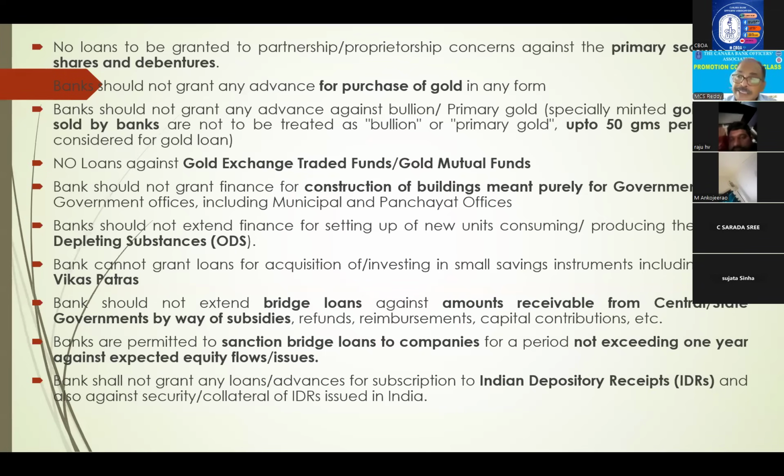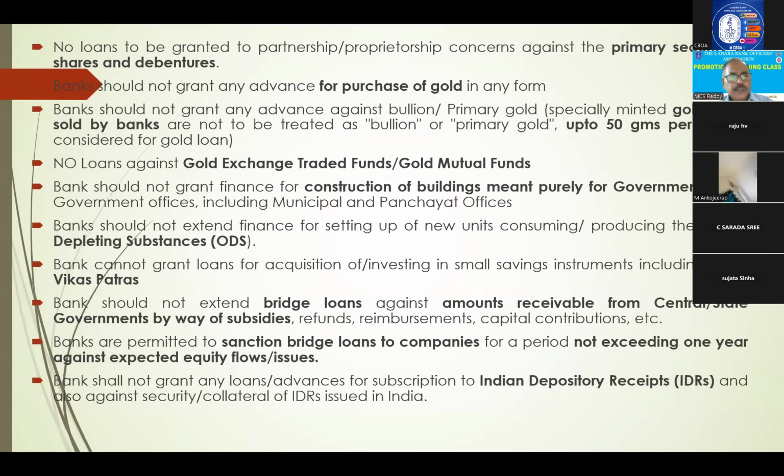If government is constructing buildings for their own use, there we should not finance. Right? And ozone depleting substances. Some chemicals or some fumes and gases spoil the ozone in the atmosphere. So such chemical emitting or gas emitting companies, don't finance. This is the restriction. And IVP, KVP, etc.